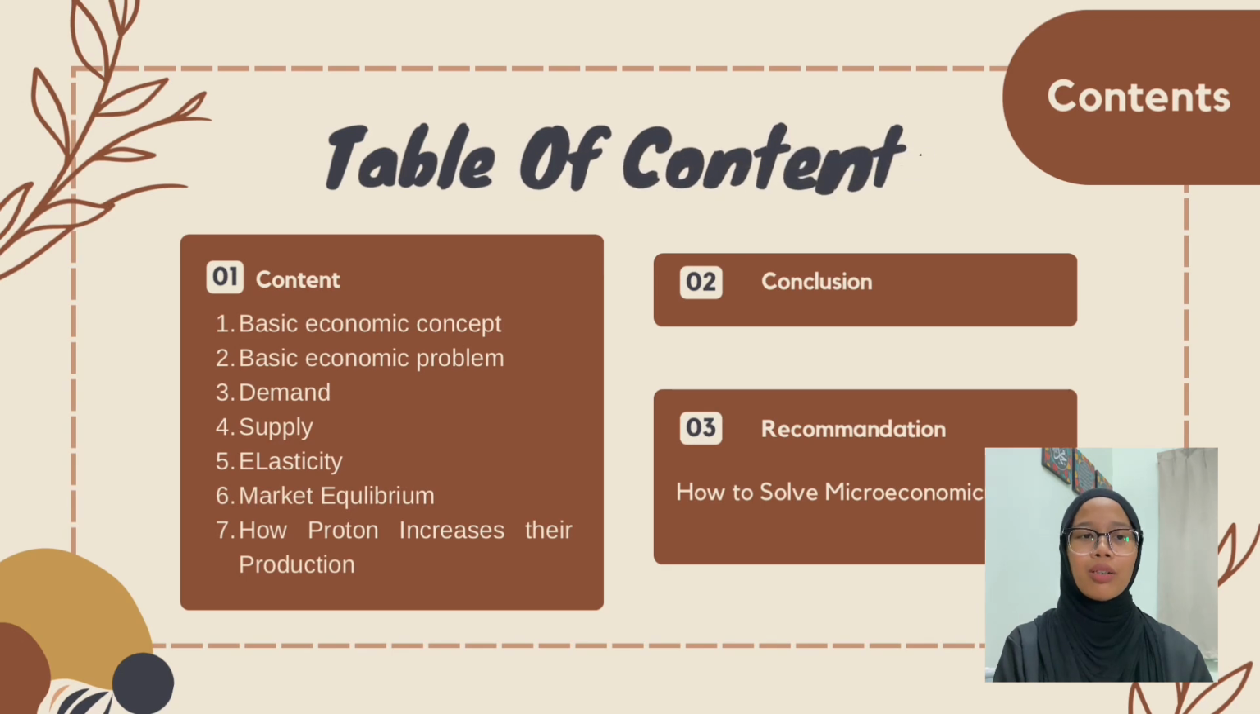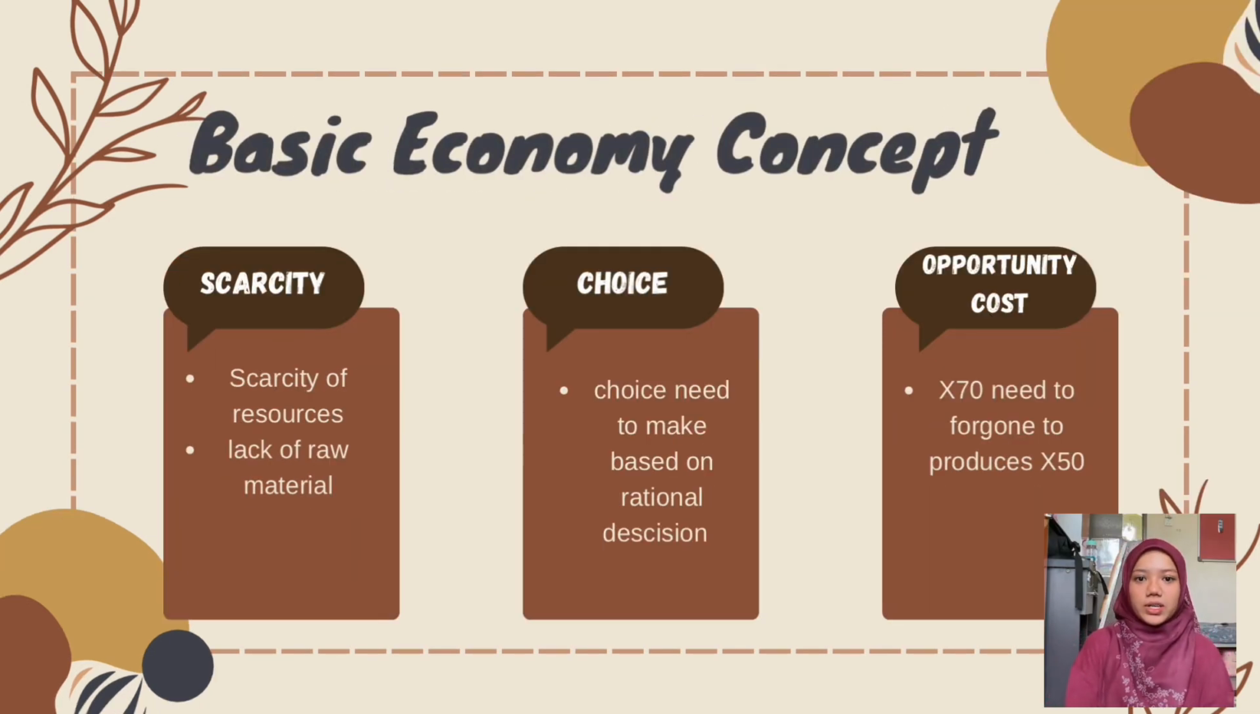Next slide is the table of contents, or the flow of this presentation. Let's talk about basic economic concepts. There are three basic economic concepts: scarcity, choices, and opportunity cost. Every firm will have scarcity, and because of the scarcity, they have to make choices. And the second best good that needs to be forgone is their opportunity cost.